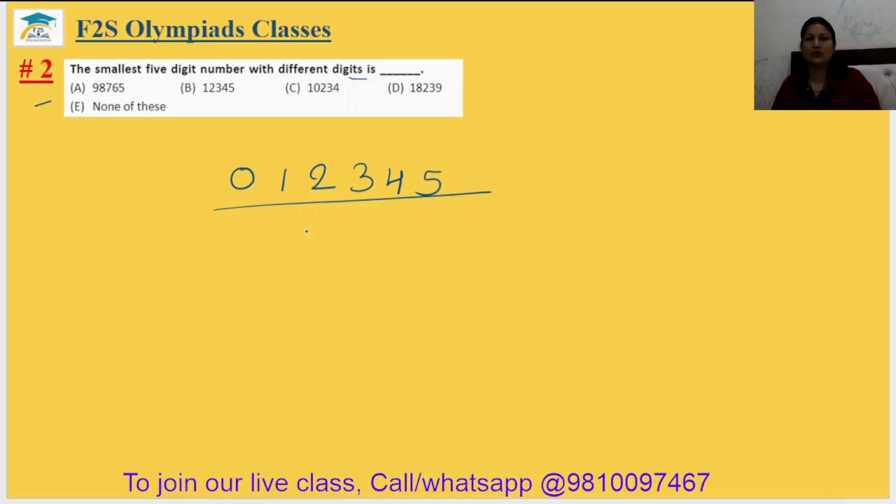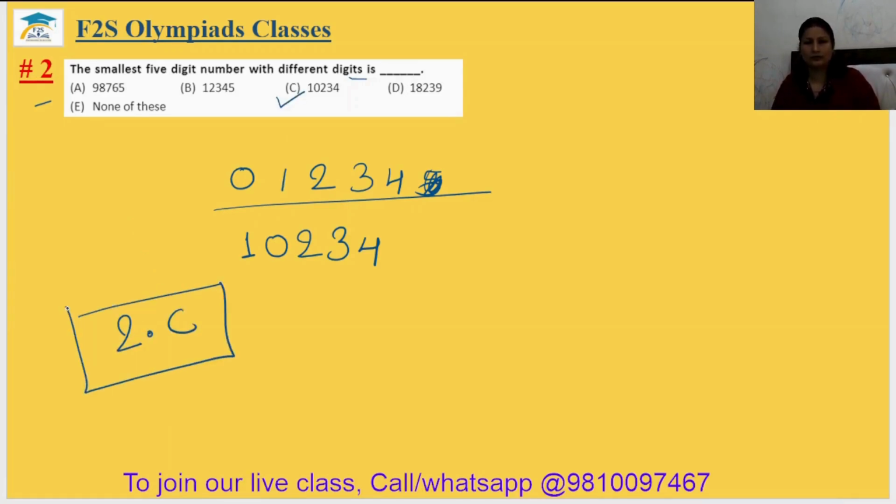We have to make the smallest 5-digit number. Since I have written 0 in the first place, it means it is a 4-digit number only. To make it 5-digit, it should be 1, 0, 2, 3, 4. Option C is the correct answer. Second answer is option C.